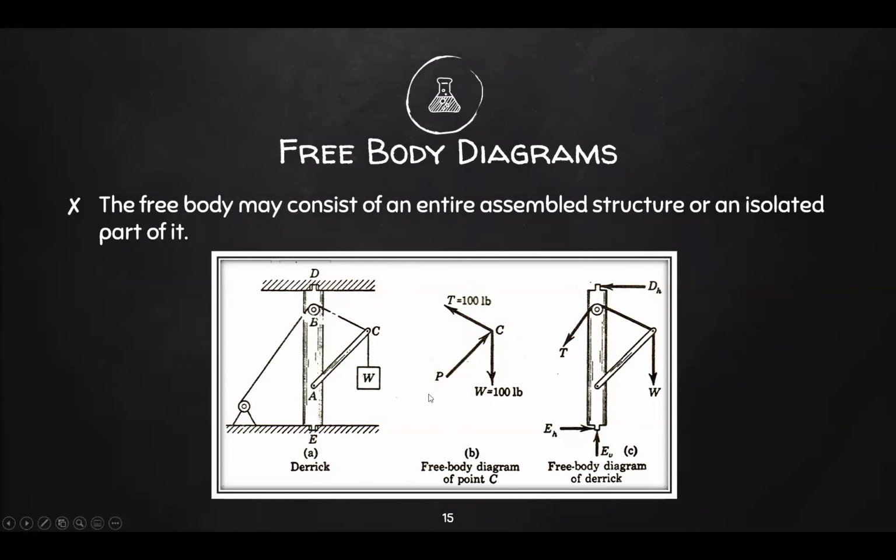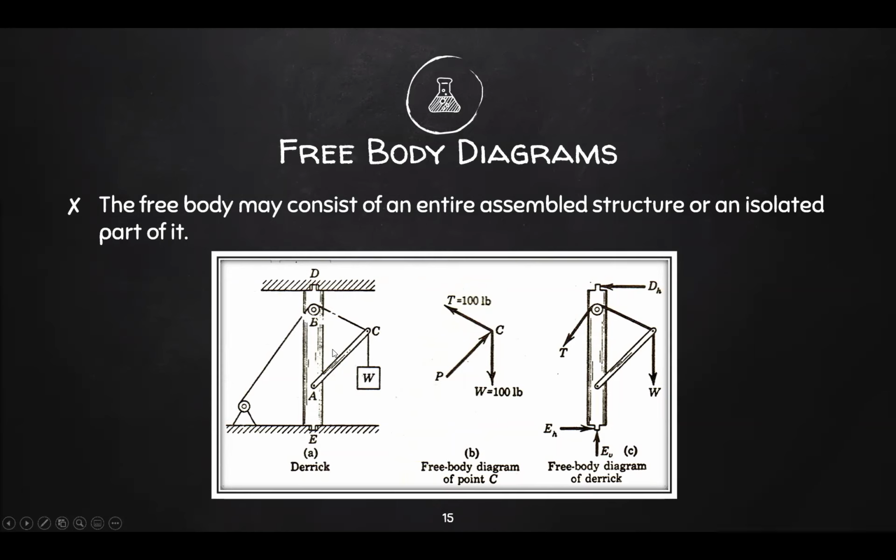To illustrate, we have this figure. First of all, the free body may consist of an entire assembled structure or an isolated part of it. So we have a derrick right here. By the way, a derrick is a lifting device usually found in ships or at docking facilities. So this is what that looks like. You have your weight here being carried. As stated above, free body diagrams can be a part or the entire structure. This is the entire structure.